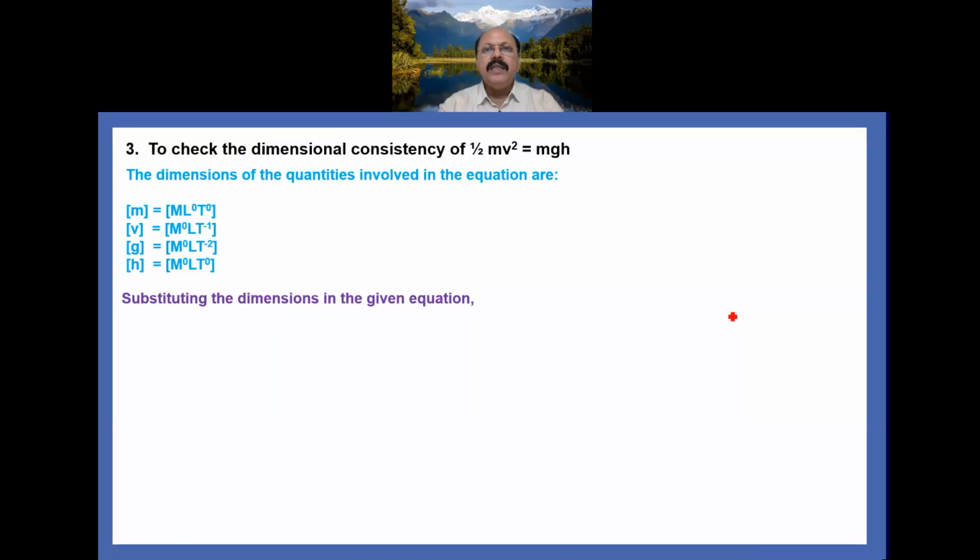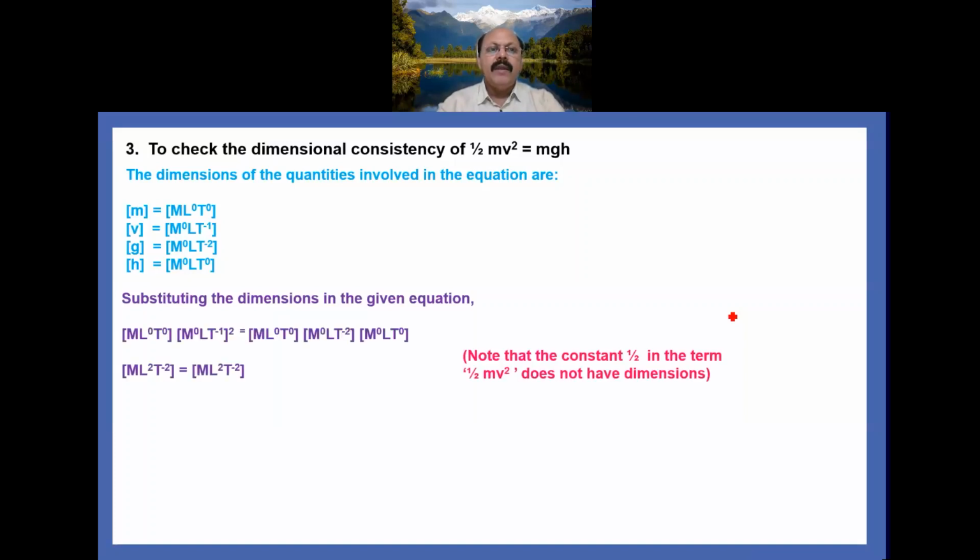Substitute all these values in the given equation, then you will get [ML^0T^0][M^0LT^-1]^2 on the left side, and on the right side [ML^0T^0][M^0LT^-1]^2 - [M^0LT^0]. Of course, all of them are in square brackets. Half is a number, so it is dimensionless.